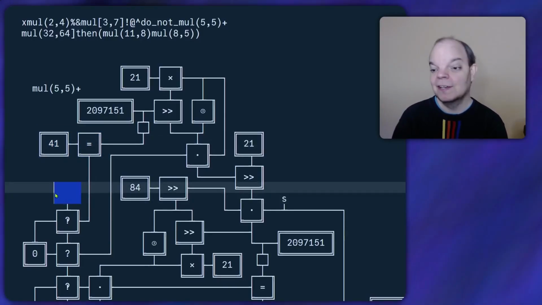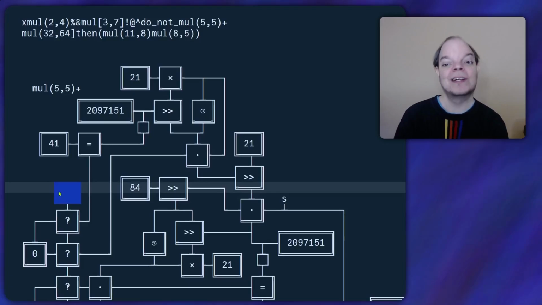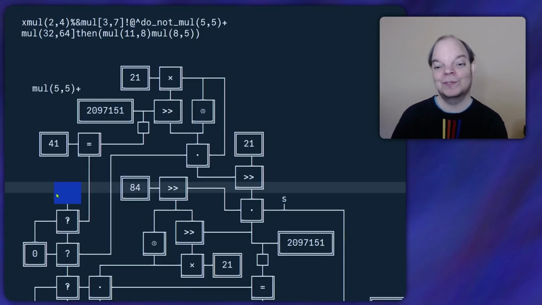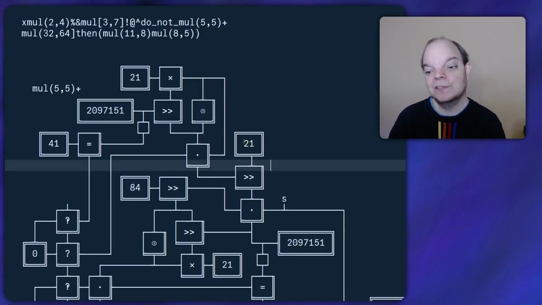So this is the final yes branch. This is the happy path where we are actually going to multiply two numbers. We haven't extracted those numbers from the strings yet. So we need to fiddle all the values that we need out of this salad of boxes.